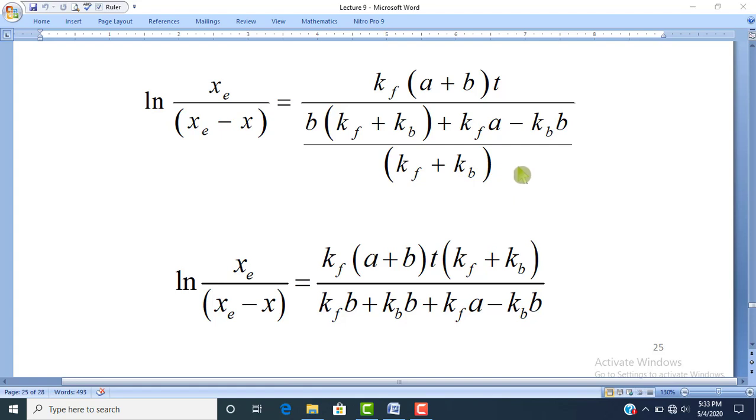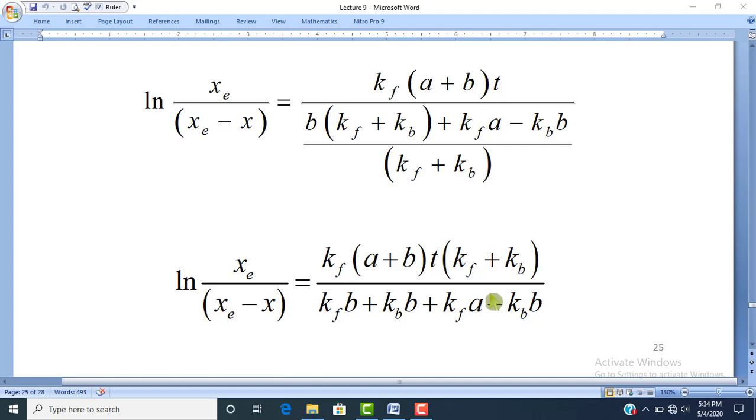Dear students, this kf plus kb, which is in the denominator, can be mathematically rearranged in the numerator as follows: kf into (a plus b) into t is now multiplied with this upper term kf plus kb.